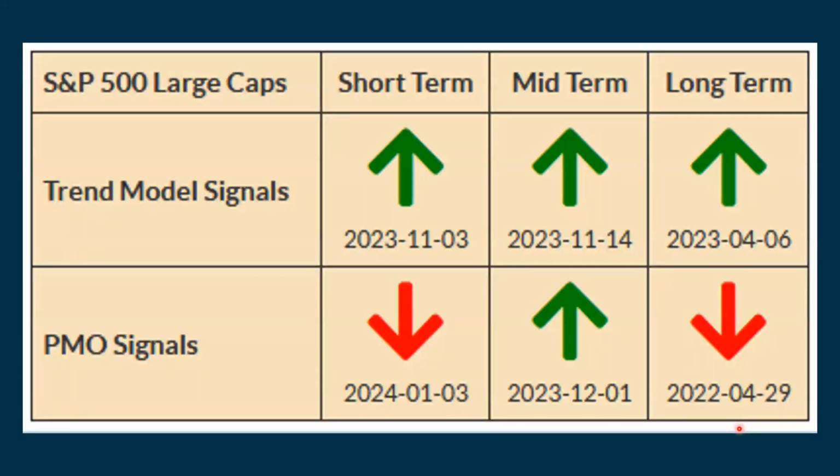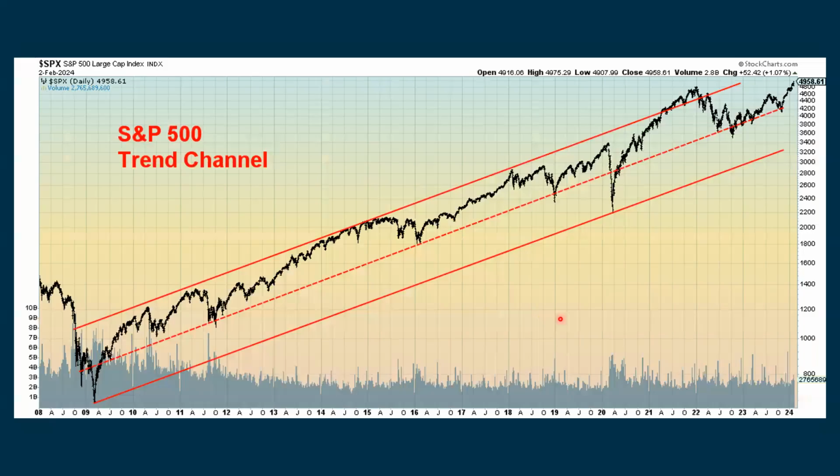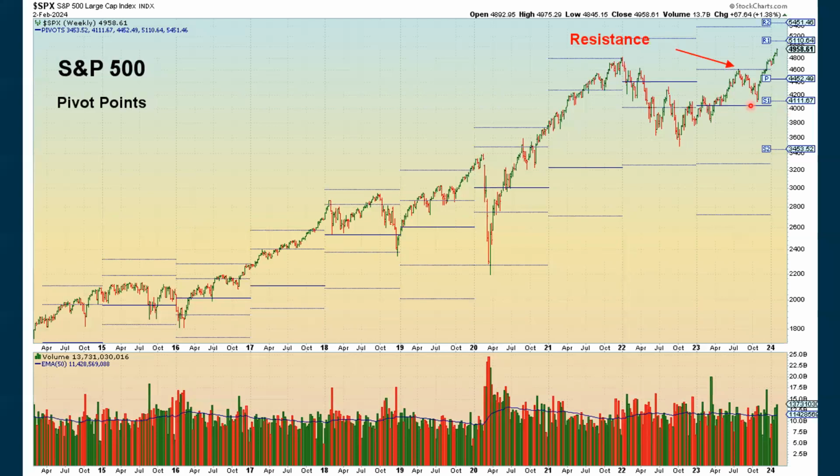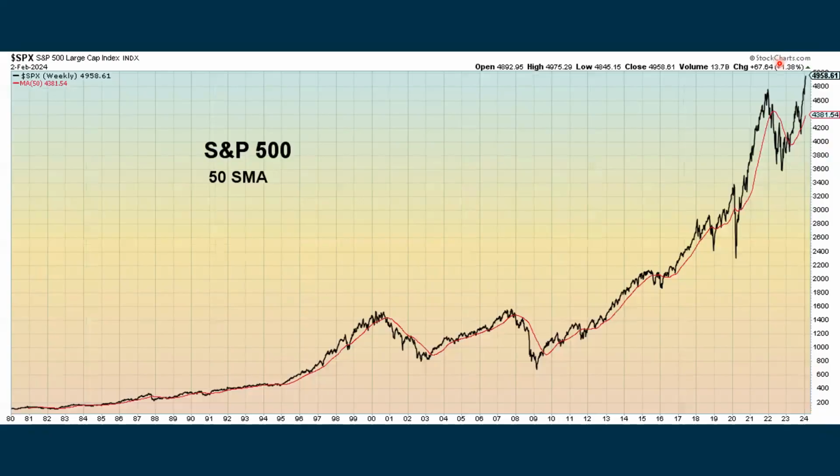No changes in the decision point scorecard. They're pretty much positive across the board with their trend signals, where we're negative in the short and long term and positive in the intermediate term. We're still looking better. We're above the midpoint of the trend channel going back to 2009. This is a longer term chart. And we're breaking out above this previous resistance level now. And anytime we go up, we're showing an improvement there.